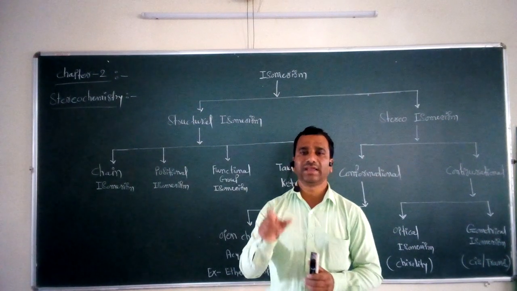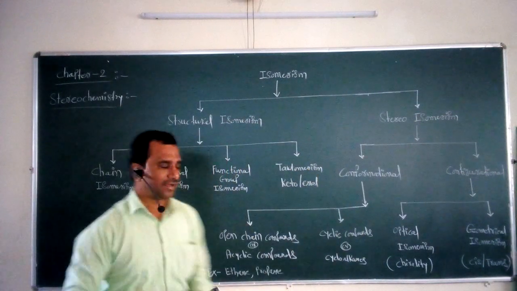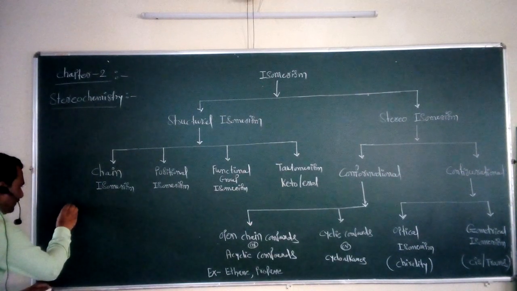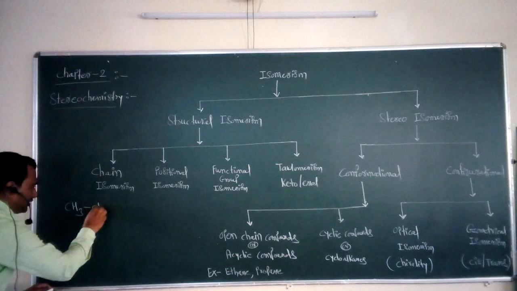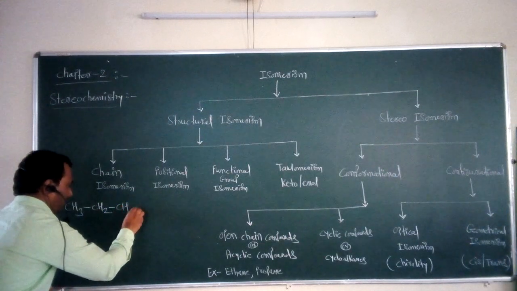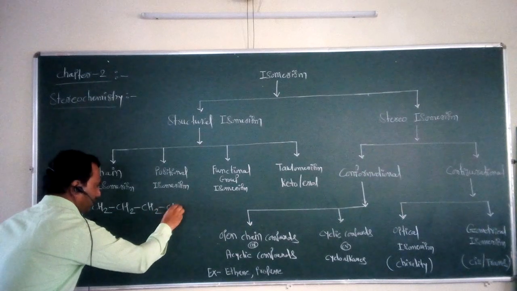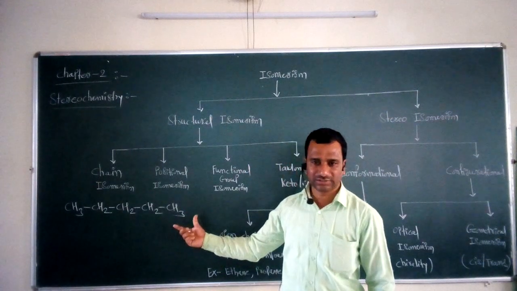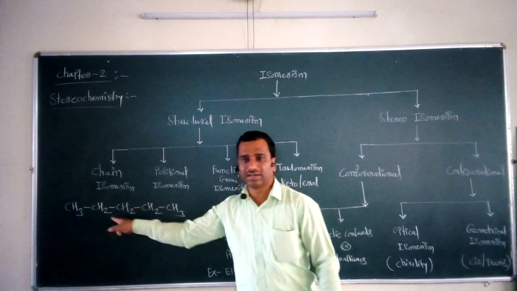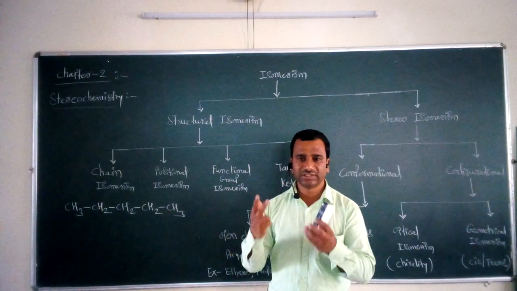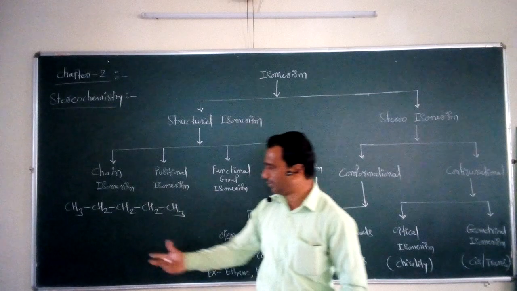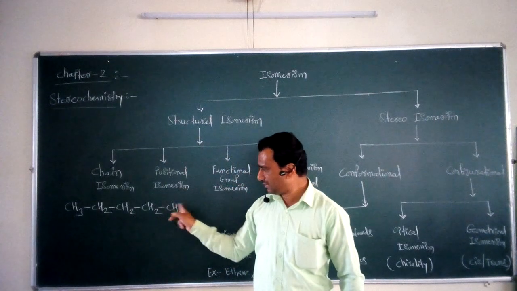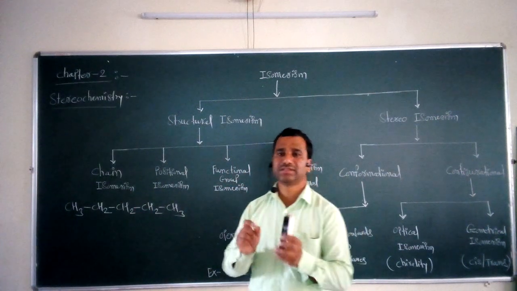So if we take some organic molecules, for example, n-pentane, CH3, single bond CH2, single bond CH2, single bond CH2, single bond CH3. Now this compound is called a 5 carbon atom containing organic molecule, an alkane. Since it contains 5 carbons, it is called n-pentane. This is one of the isomers with the molecular formula: C5, and the hydrogen number is 3 plus 3 is 6, 8, 10 and 12. So the molecular formula is C5H12.